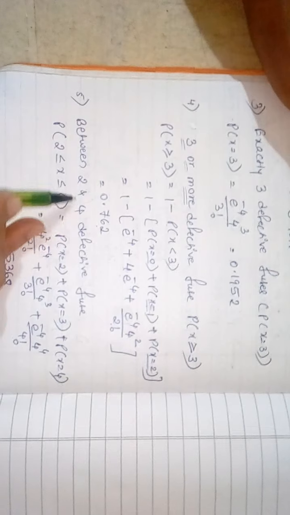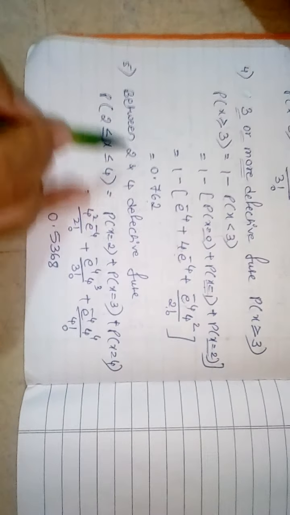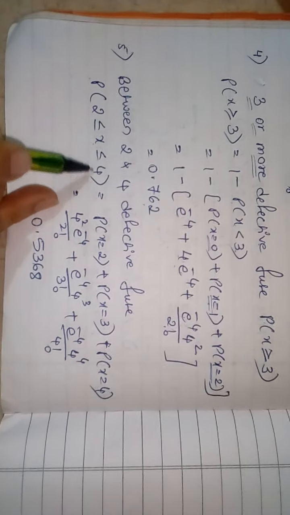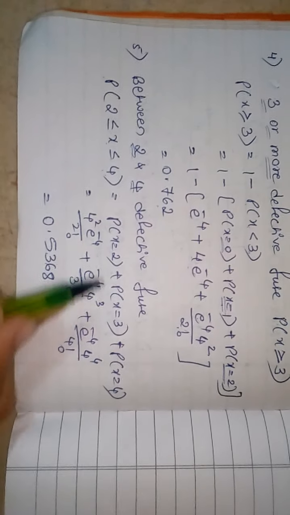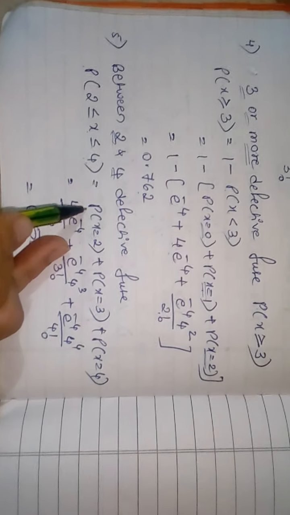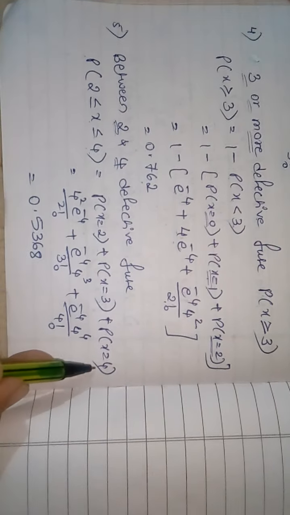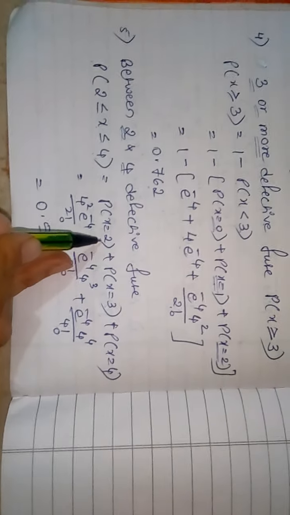Last one, between 2 and 4 defective fuses. Between 2 and 4 means probability of 2 less than or equal to x less than or equal to 4. So this is the condition. So probability of x equal to 2 plus probability of x equal to 3 plus probability of x equal to 4. So put x equal to 2 in this formula.